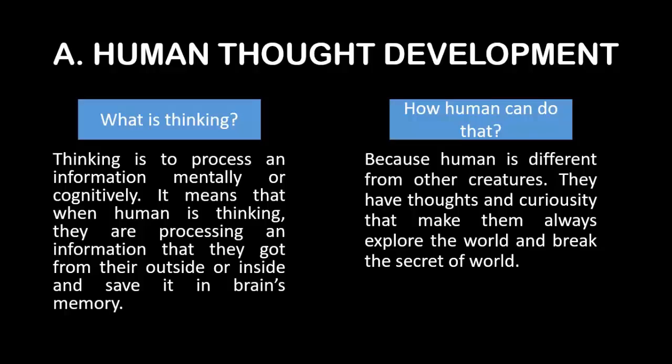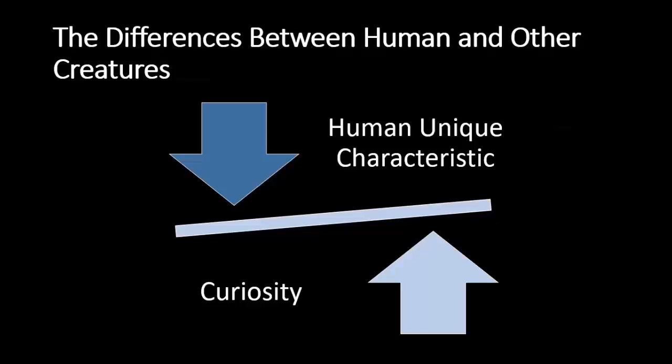Then, how can humans do that? The answer is because humans are different from other creatures. They have thoughts and curiosity that make them always explore the world and break the secrets of the world. The differences between humans and other creatures.